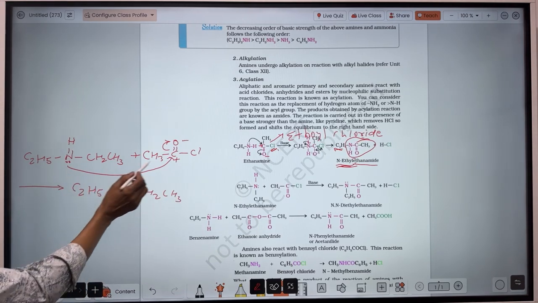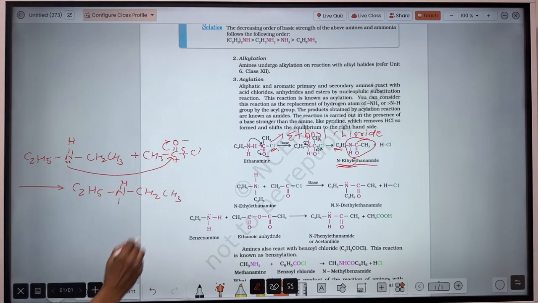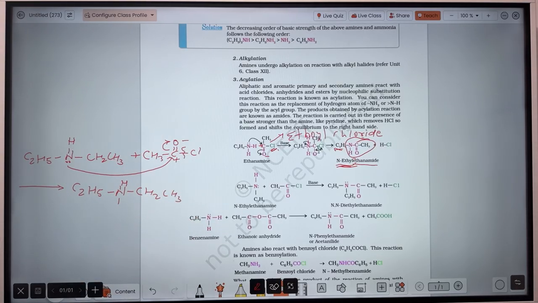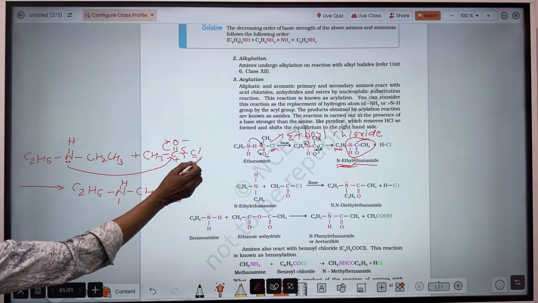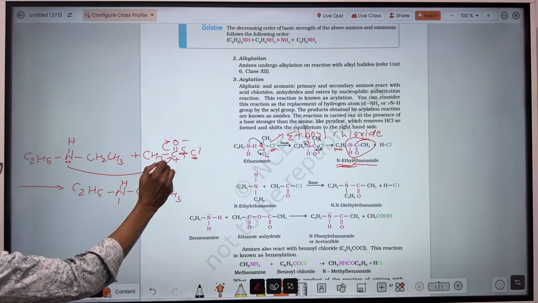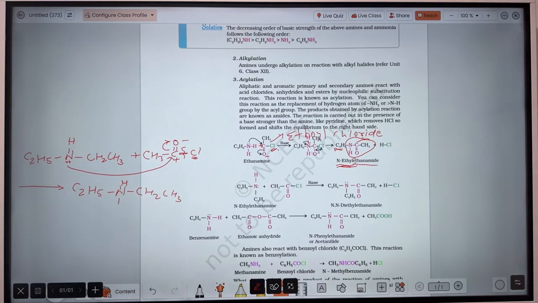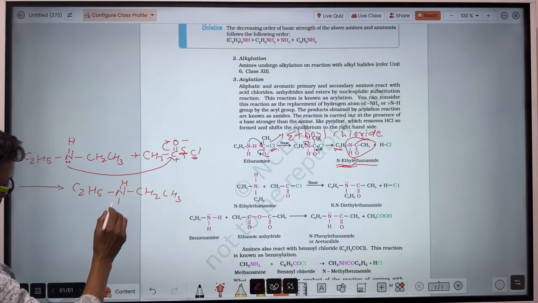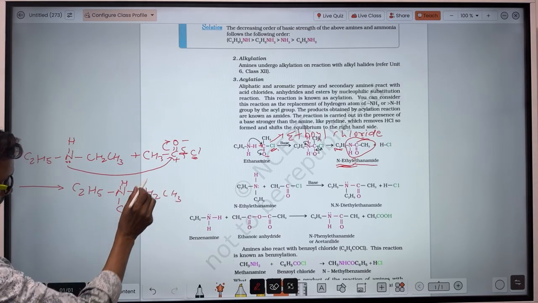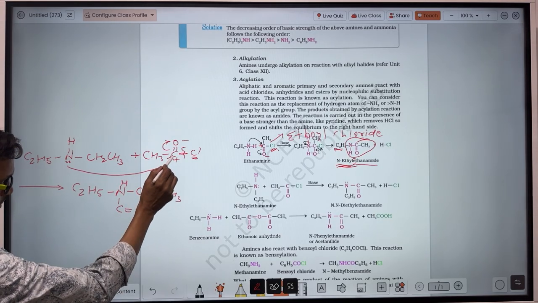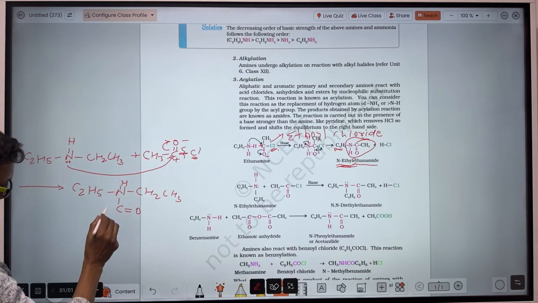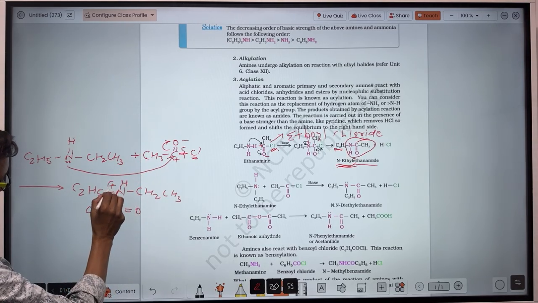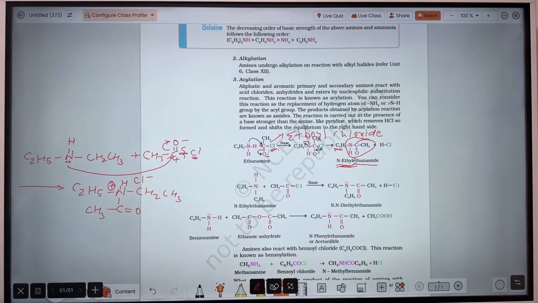When this nitrogen gets bonded to this carbon, the bond will dissociate from here as Cl minus. To maintain the valency, Cl minus will be released from there. This chlorine will take its own electron as well as the electron of the carbon atom, so that will be released as Cl minus. This nitrogen gets bonded to this acyl carbon. So here C double bond O, and to this C double bond O, CH3 is attached. And here is the positive charge and Cl minus.